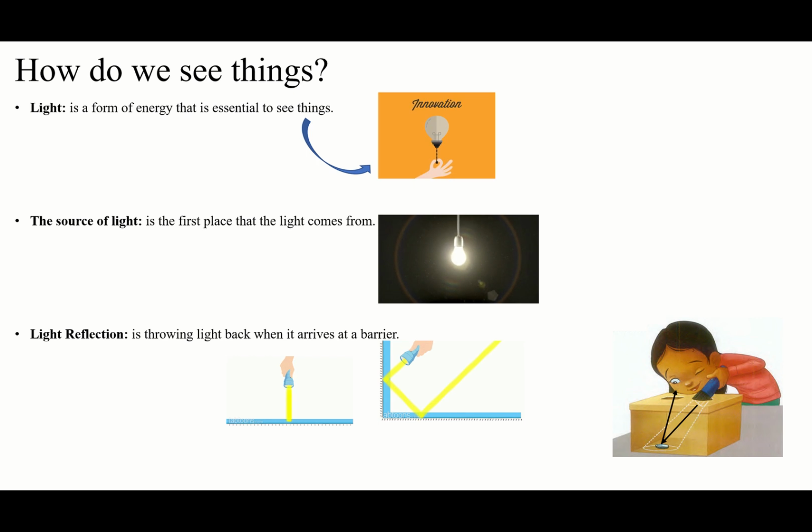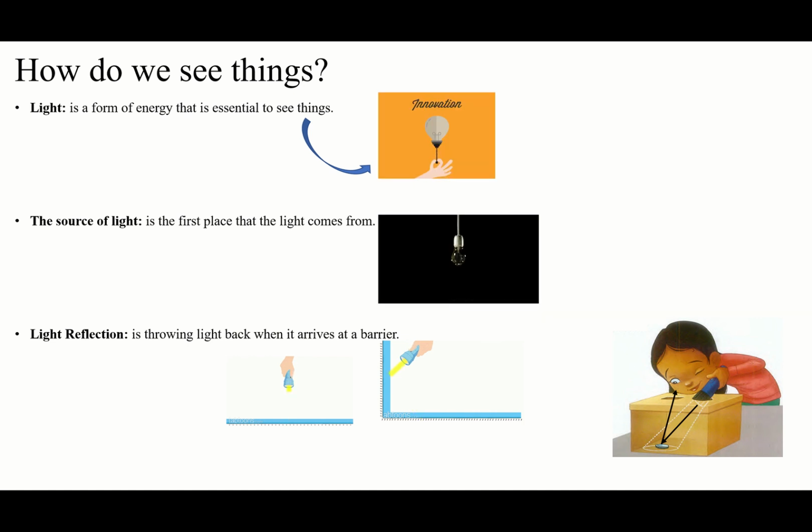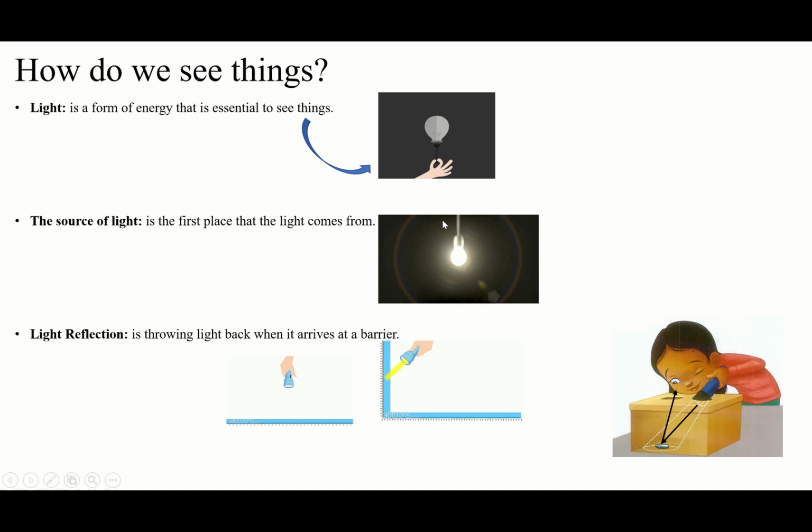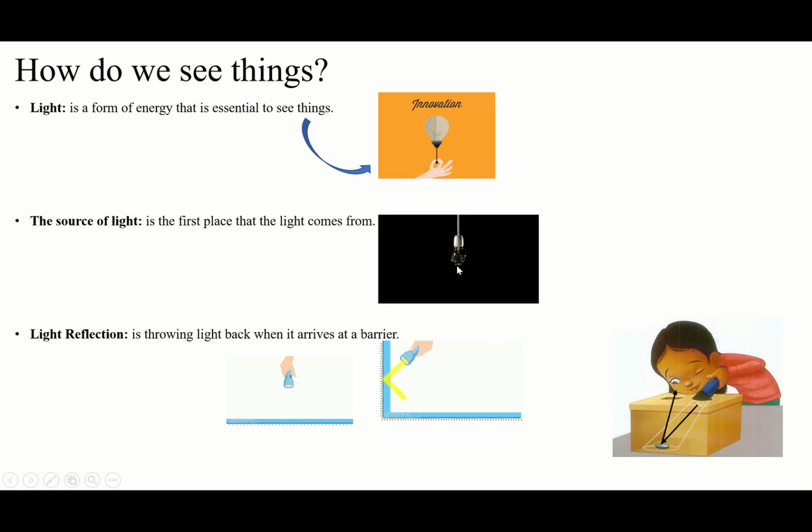If the amount of the light is too much, you can see everything clearly and easily. But if the light is less, things are going to be hidden. You cannot see everything clearly. You have to go closer and focus on this to see better. So, the source of the light is the first place that the light comes from. The first place that the light starts to spread around, to move to the other sides, to make the other sides light. So we call this place that light comes from the source of light.